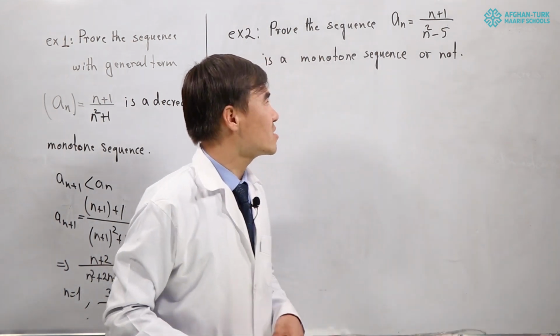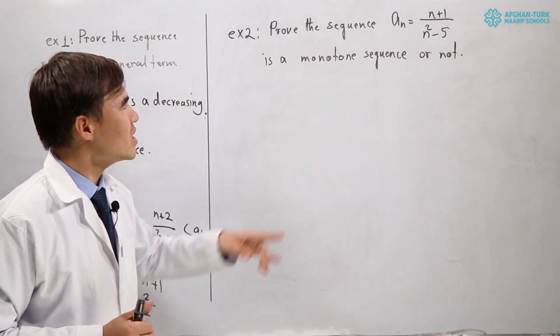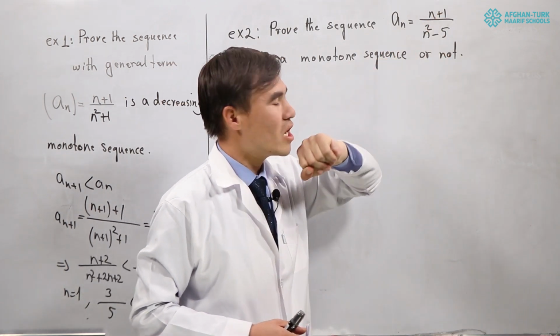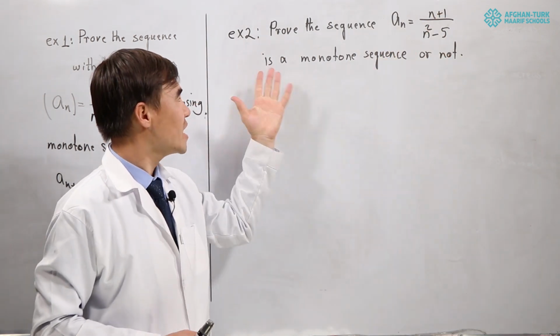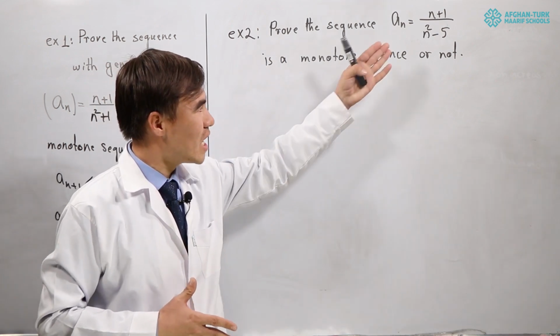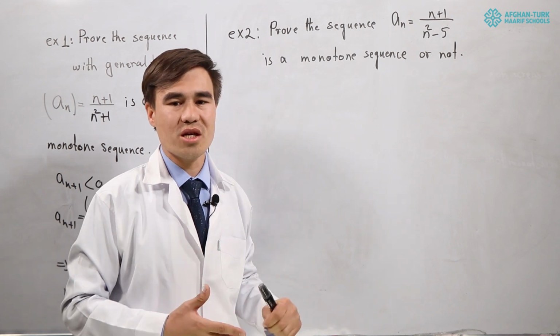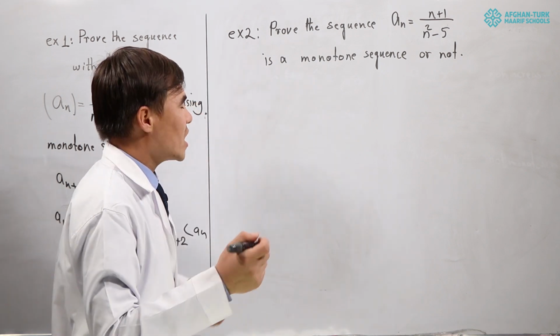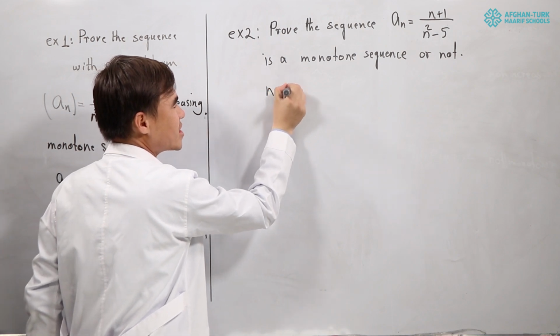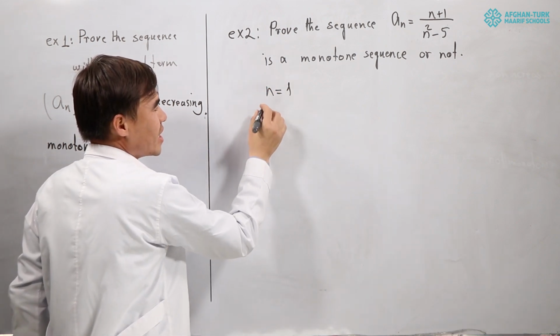Okay, let's check the second example. Prove whether the sequence a sub n equal to n plus 1 over n squared minus 5 is a monotone sequence or not. To prove whether the given sequence is monotone or not, we must check for n equal to number 1.